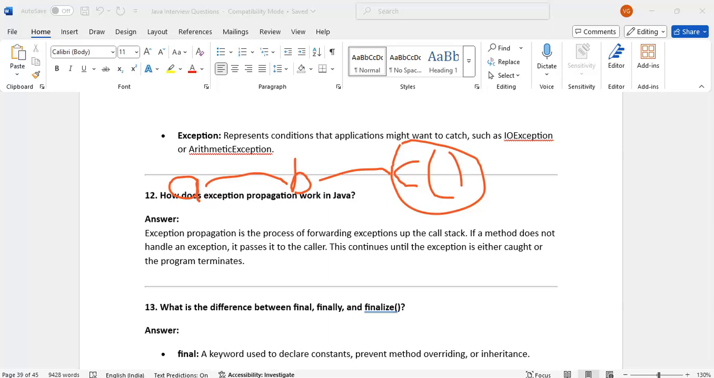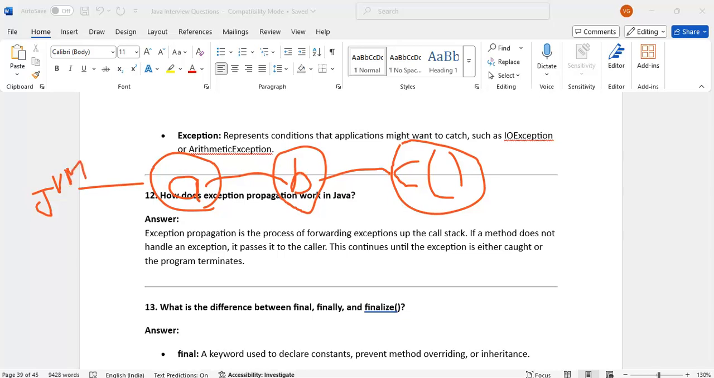Suppose there is no try catch. What will happen? It will hand over the exception to whoever called C, that is B. Suppose B also doesn't have any try and catch. It will hand over to A, who called B. Then if A also doesn't have one, it will hand over to the JVM. JVM will print the details.